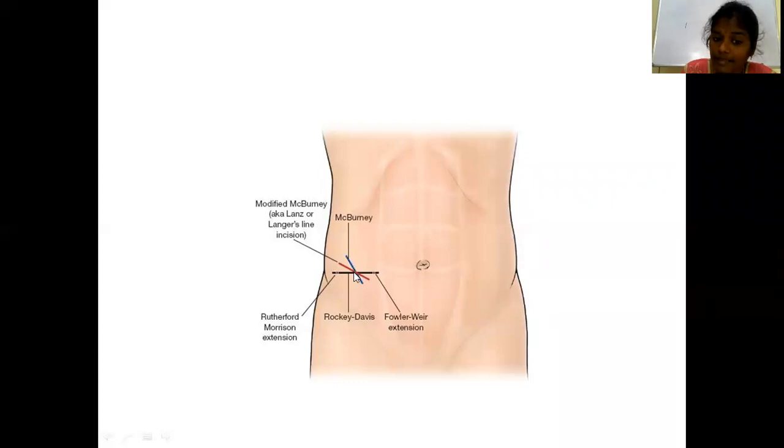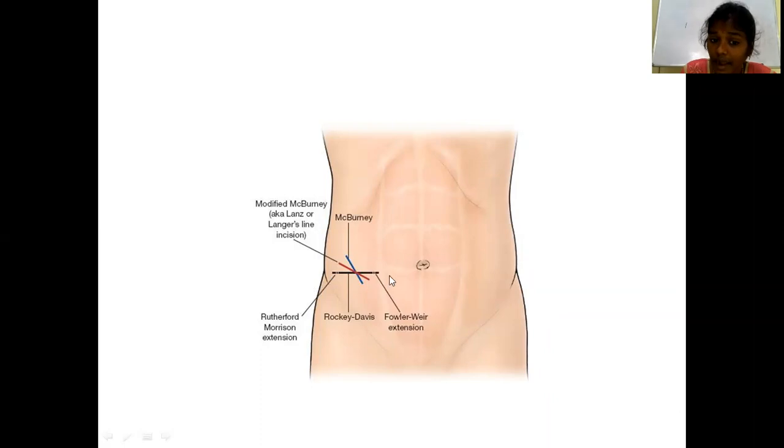If at exactly that point it is a transverse incision, then that is the Lance incision. If it is perpendicular, then it is McBurney's. If it is transverse, then it is Lance incision.